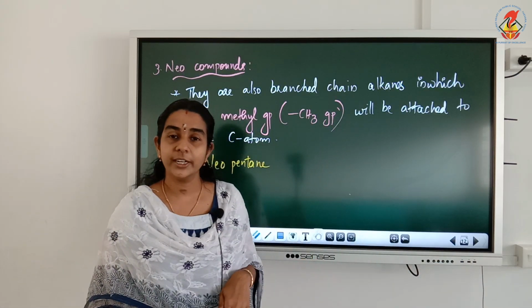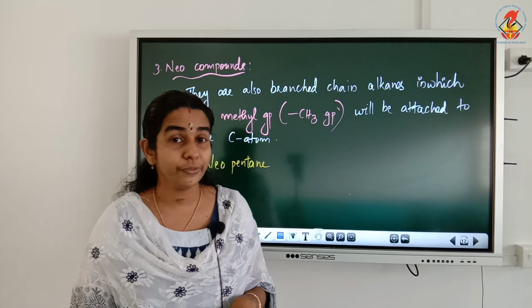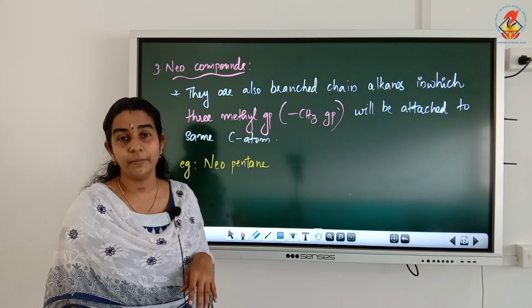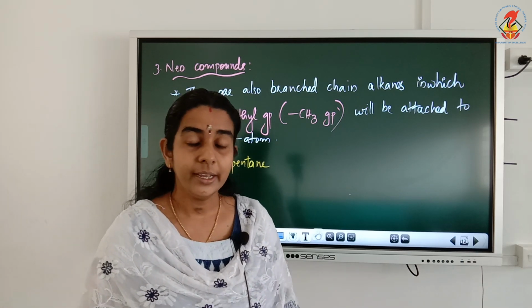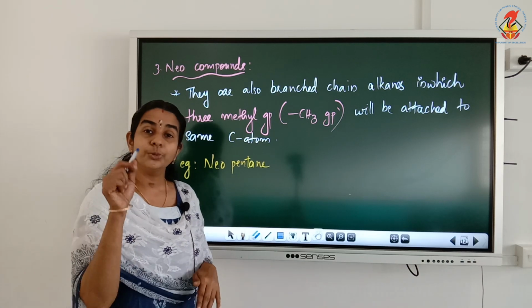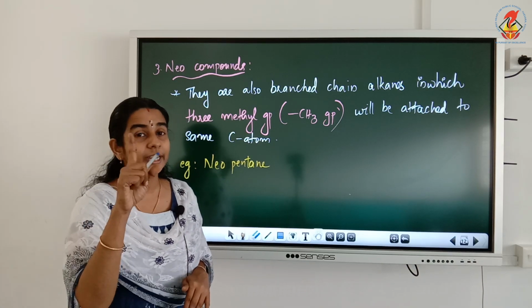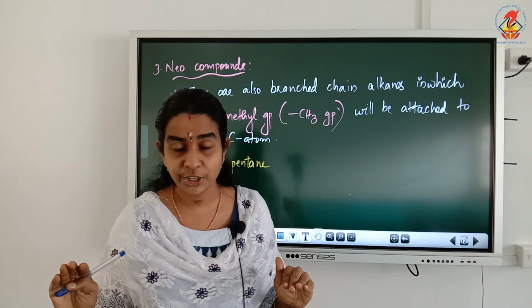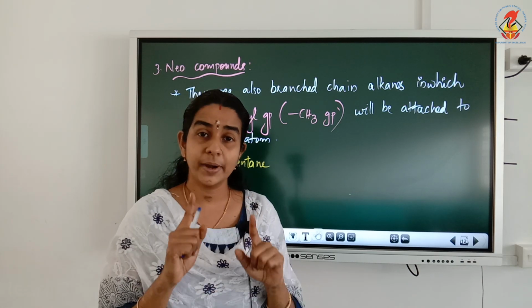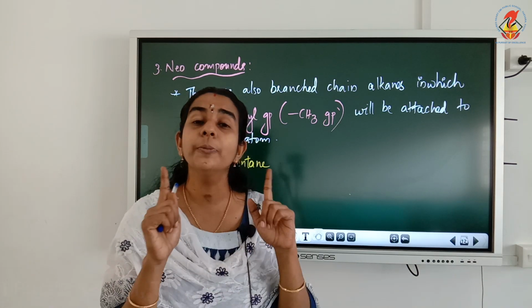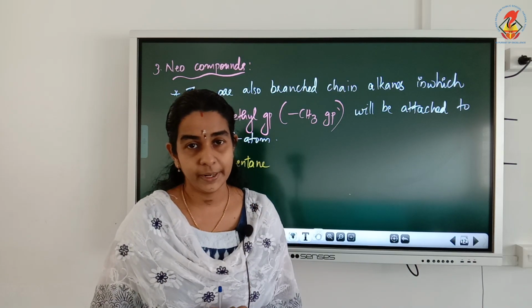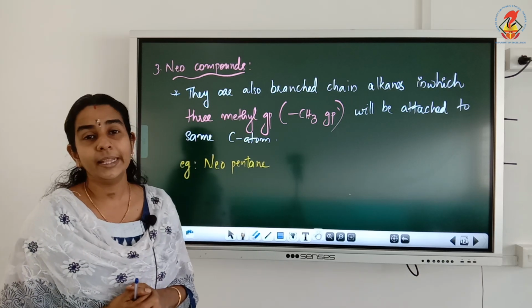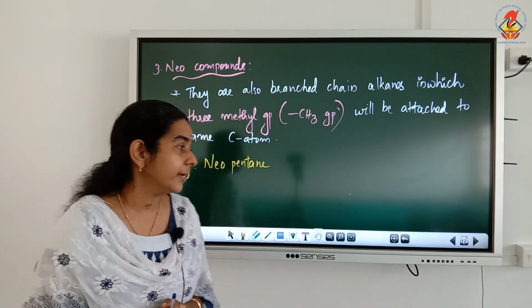Now the next classification of alkanes is neo compounds. Neo compounds means they are also branched chain compounds, and they are all singly bonded. Here the structural condition required is 3 methyl groups should be attached to one carbon. Yes, in normal compounds, remember all the carbon atoms should be in a straight chain. In iso compounds, they are branched, and how the branch should be: 2 methyl groups should be attached to the same carbon. In neo compounds, they are also branched chain compounds in which 3 methyl groups are attached to the same carbon atom.